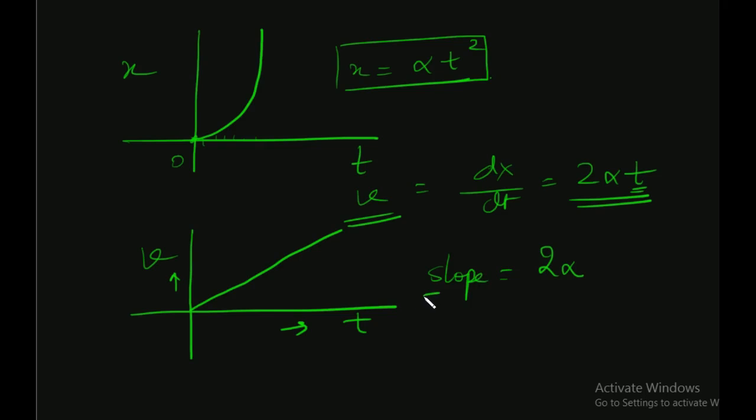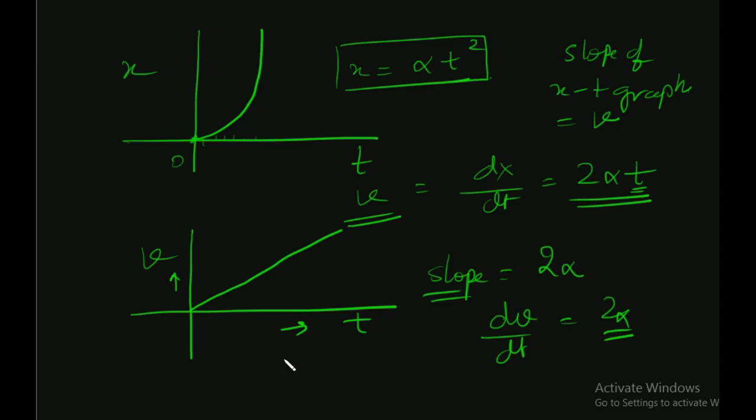So we see that acceleration, which is dv by dt, is equal to 2 alpha. So we conclude that the slope of the xt graph is v, and the slope of the vt graph is a.